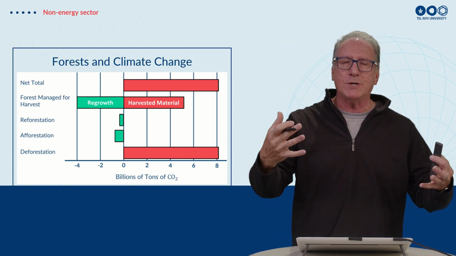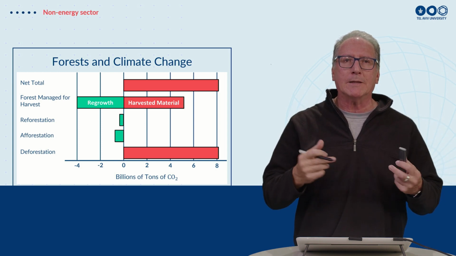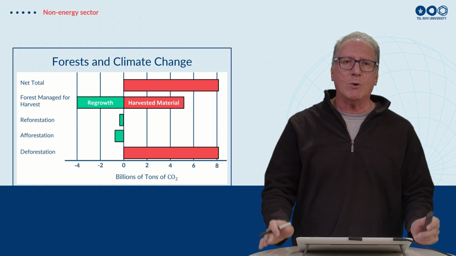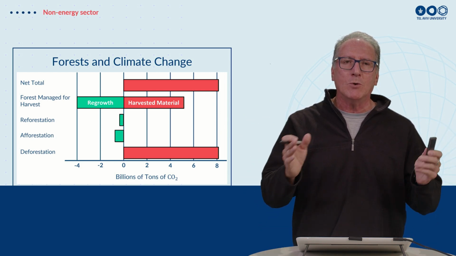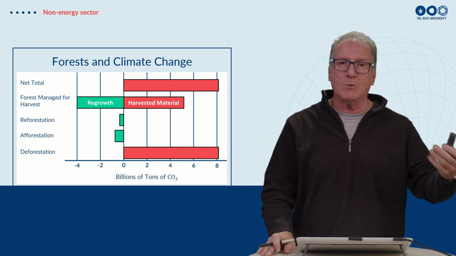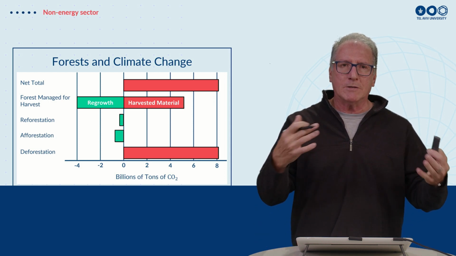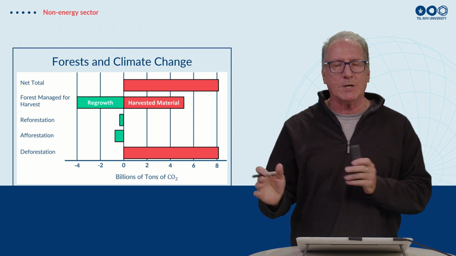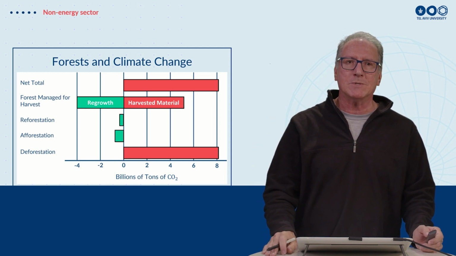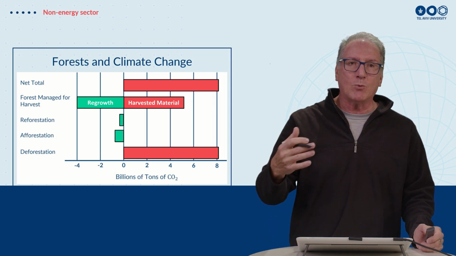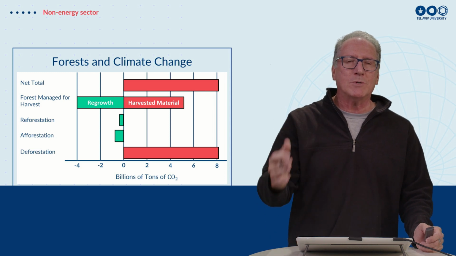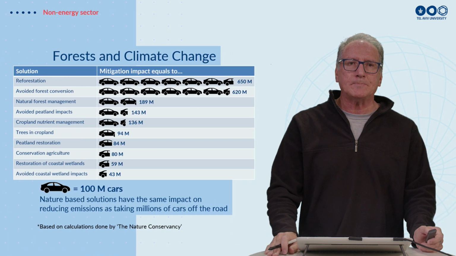But if we regrow the trees and the same amount of biomass, we'll take out that same amount of carbon dioxide, so we can actually balance this. So if we have an area where we're harvesting wood, but we regrow it each time, we can actually balance this, and it's not having a net negative effect on the climate. Unfortunately, and we've spoken about this in the course, when we talk about tropical deforestation, this is going in one direction, less and less forests, which means more and more carbon dioxide remaining in the atmosphere. So we have to find out ways of how we can actually have less emissions into the atmosphere from the biosphere, both from deforestation and from agriculture.